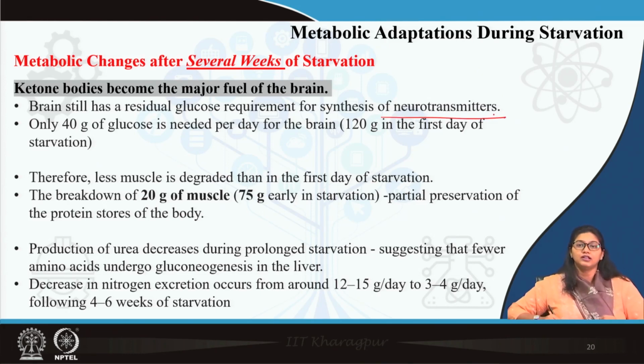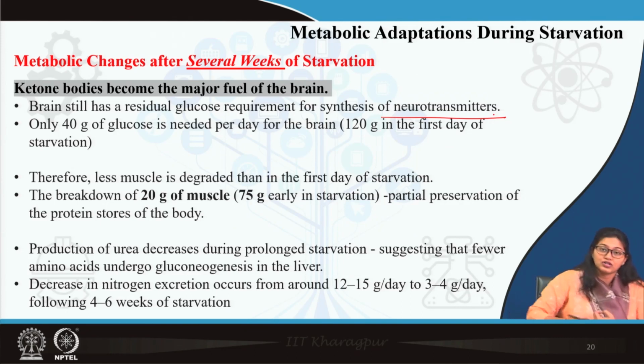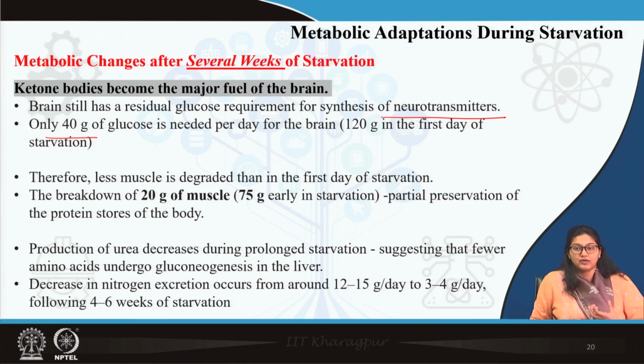Now, if you remember, in the previous class I mentioned around 120 grams of glucose daily is required by the brain. So, in the initial phase of starvation, the body tries to maintain that 120 gram glucose supply to the brain, but now that has been reduced. Now, the brain accommodates to just around 40 grams of glucose. Similarly, muscle protein degradation is decreased now, because ketone body has taken over. So, muscle protein breakdown has been decreased.